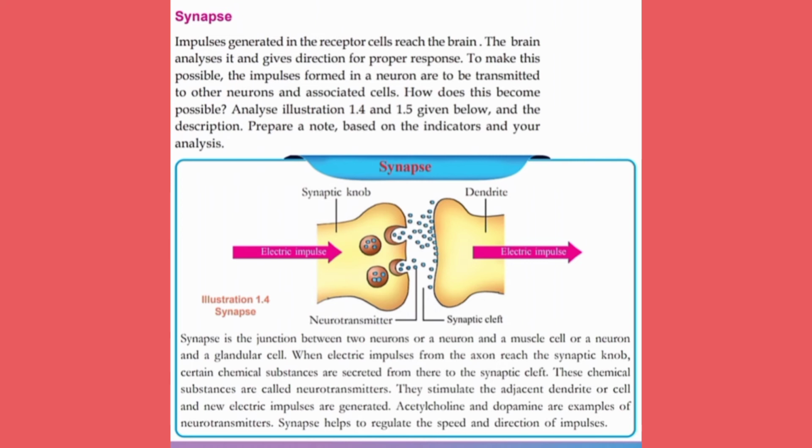Once more, synapse is the junction between two neurons. Acetylcholine and dopamine are examples of neurotransmitters.